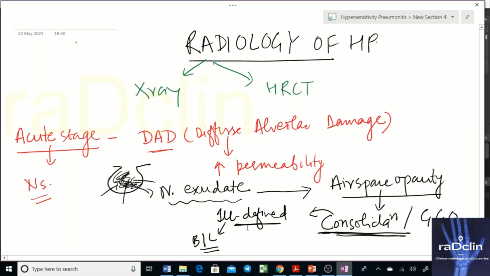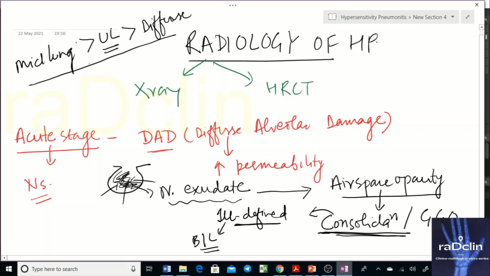This particular point is important in hypersensitivity pneumonitis. Characteristically, the part of the lung that you see affected radiologically is the mid lung. But remember, mid lung and upper lung can both be affected. Even the disease could be diffuse, where the upper lung, mid lung, and lower lung are all equally affected. You need to see this same pattern in the subacute and chronic stages as well. Mid lung, upper lobe, or diffuse, all three are there, but primarily lower lobe involvement is not seen. That would change the diagnosis, in fact.